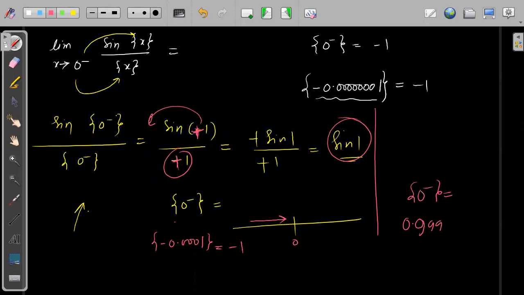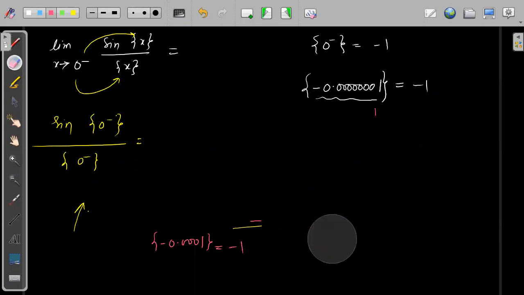Understood? Now is it clear? Should I explain once again? Okay. See, I made a mistake here. I wrote minus 1. I will write it once again. Don't worry. So see,